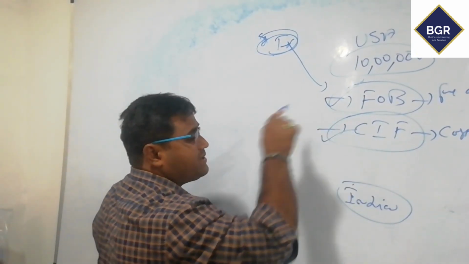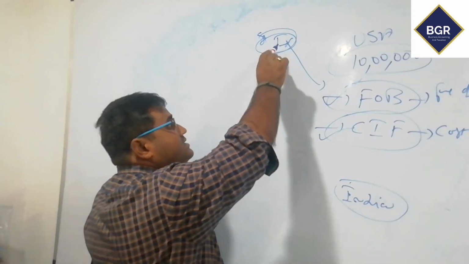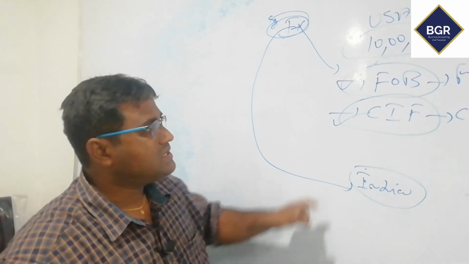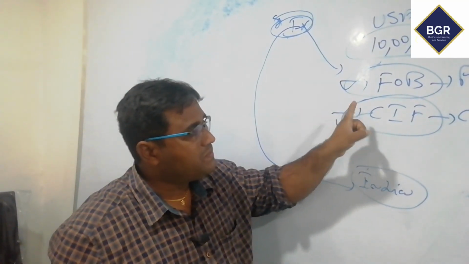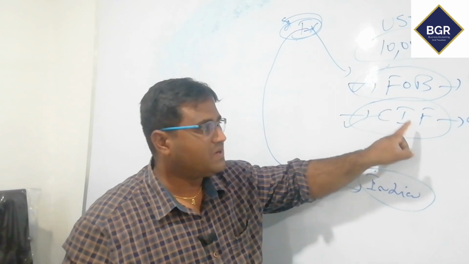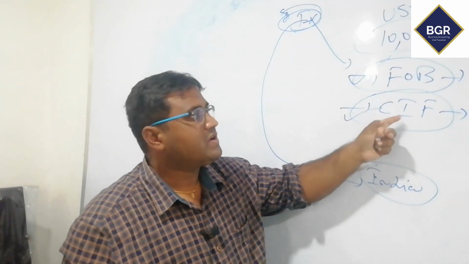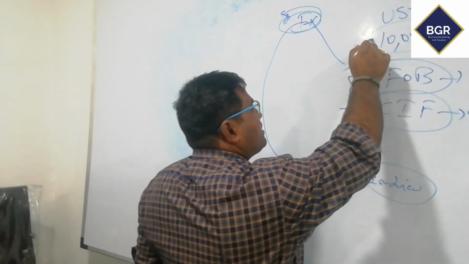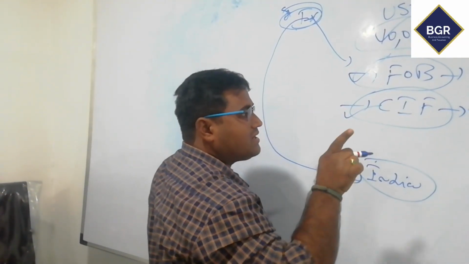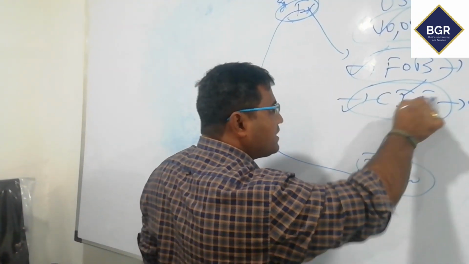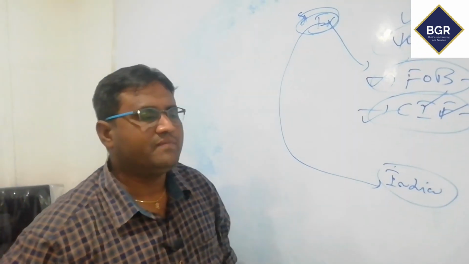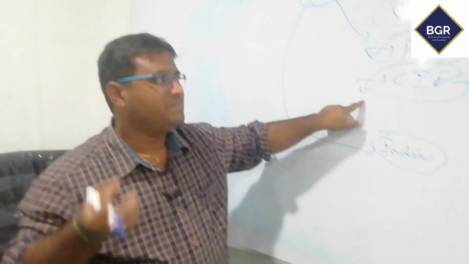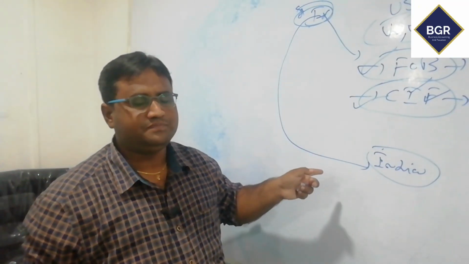So what is a CIF purchase? CIF purchase means the seller is responsible until the product comes into India. He will bear the cost, the insurance and the freight also. That means you are purchasing the product at CIF. Suppose you purchased the product at FOB. Then you have to incur insurance and freight to bring that product into India. You can purchase at FOB or at CIF based on your agreement between the buyer and seller.